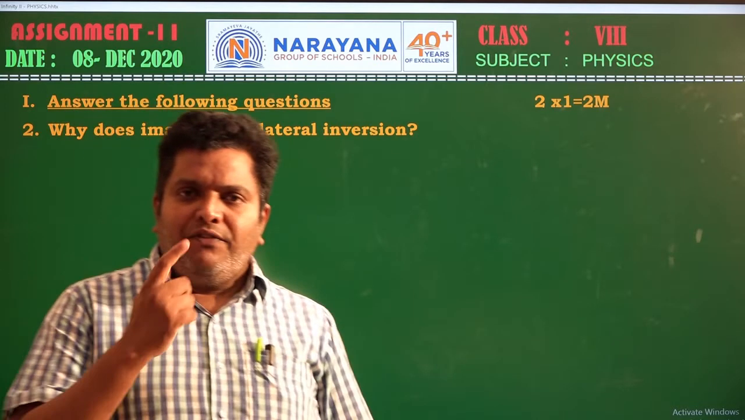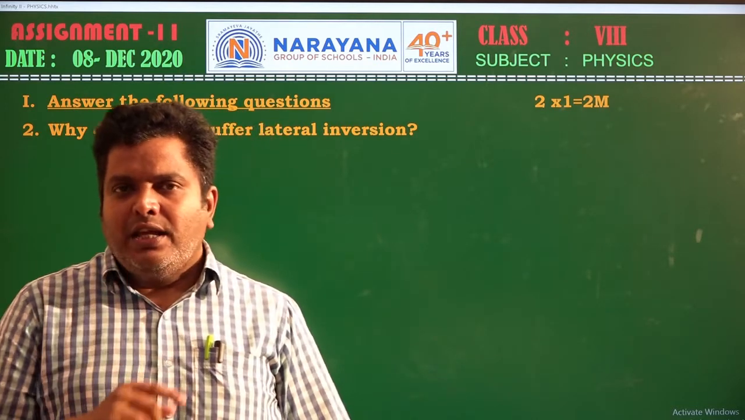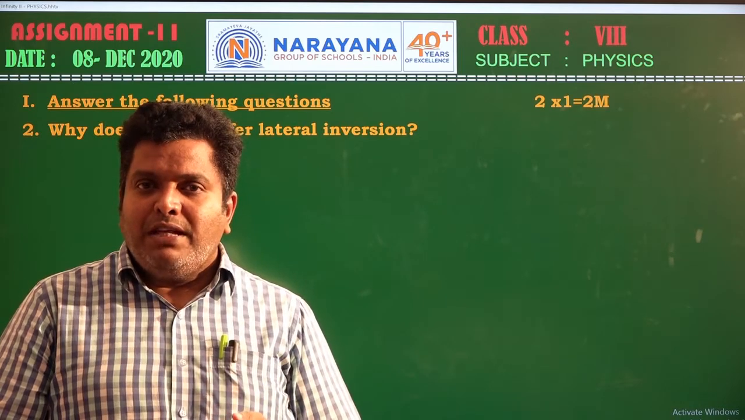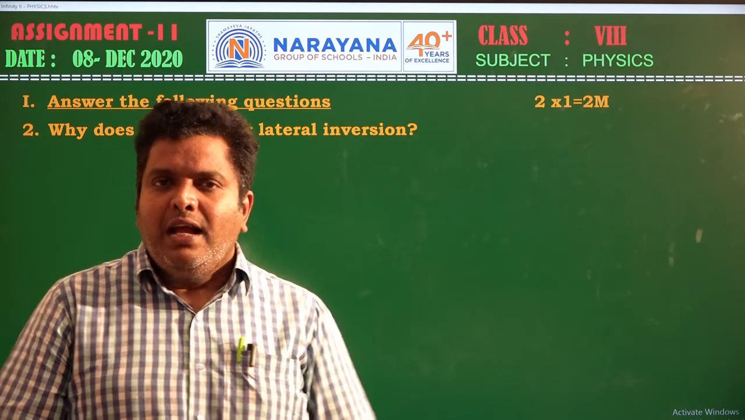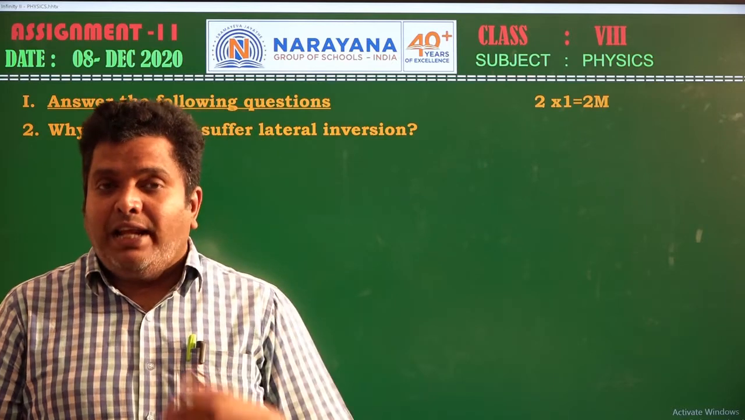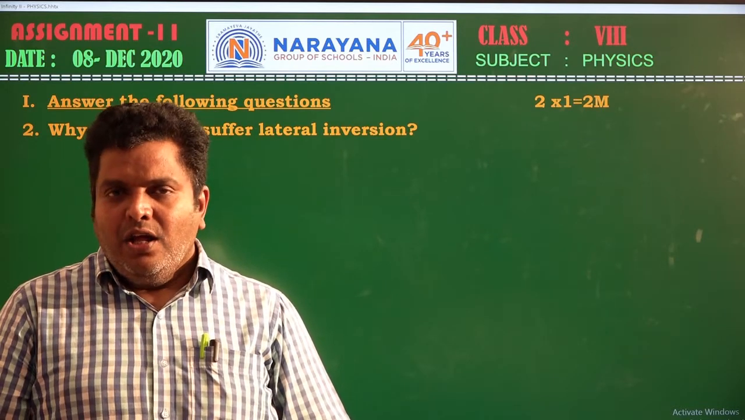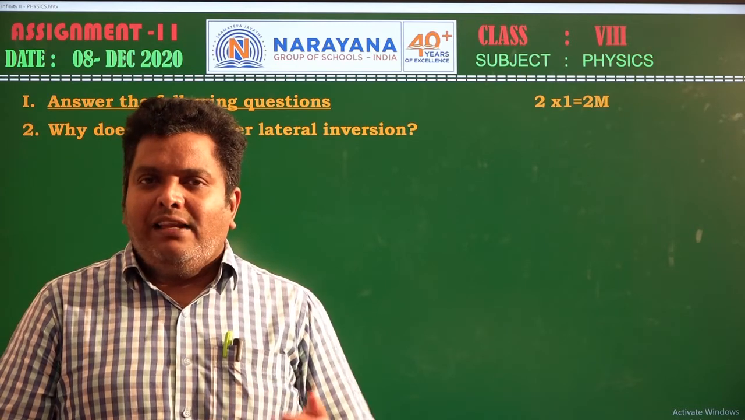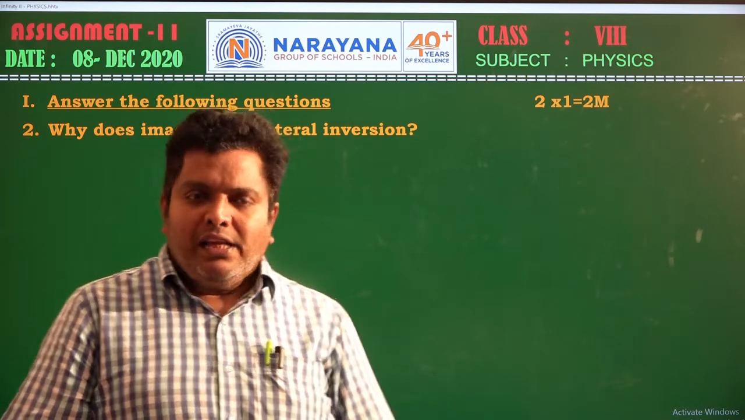Suppose a person places a finger on the right side of the nose, then his brain feels that the light from the image is coming from the right, so the image appears reversed. That is called lateral inversion.